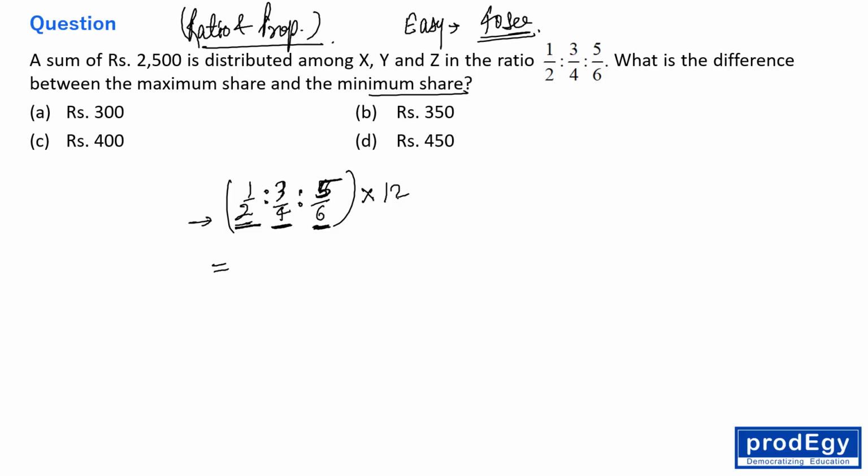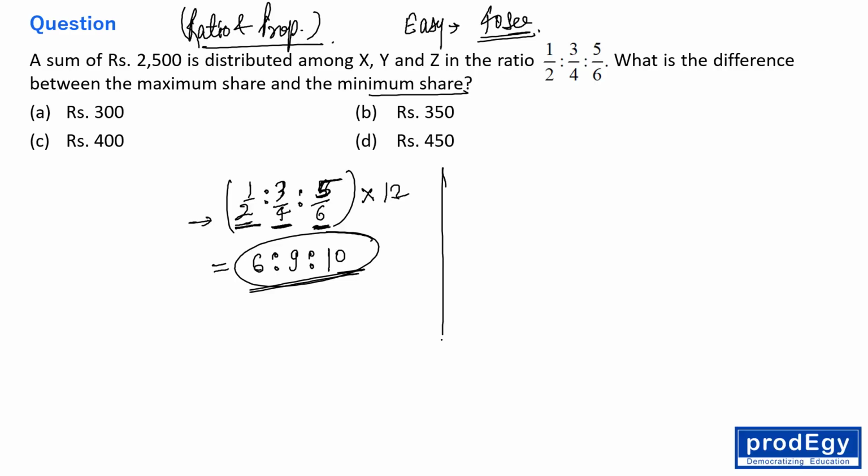What are we getting? 1 by 2 into 12 is what? 6. 3 by 4 into 12 is what? 9. 5 by 6 into 12 is what? 10, right? Why have I multiplied all the ratio terms with 12? Because I just wanted to remove the fraction part. I just wanted to convert them into integers. Right, everyone? So now all the ratio terms are converted into integers. So they are 6 is to 9 is to 10.